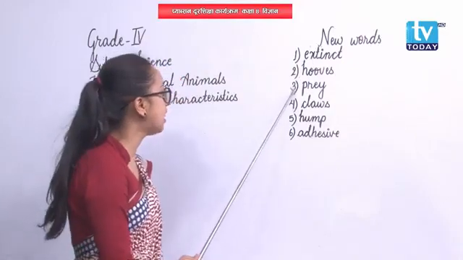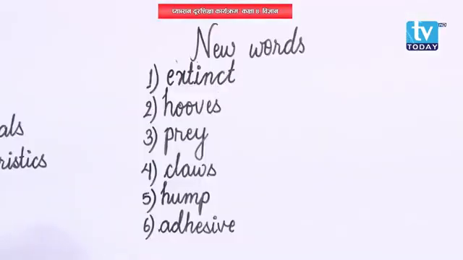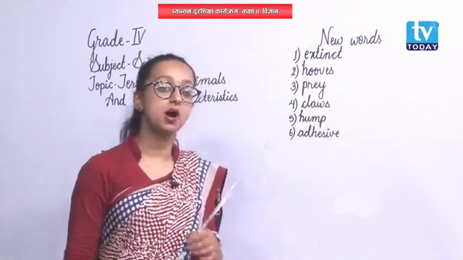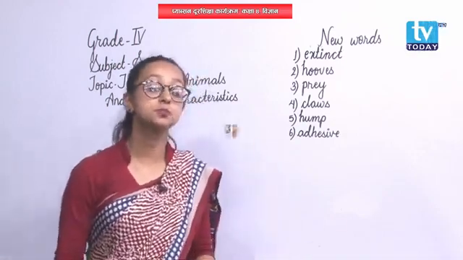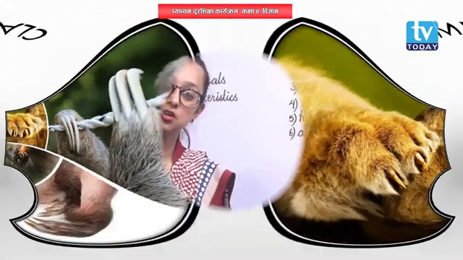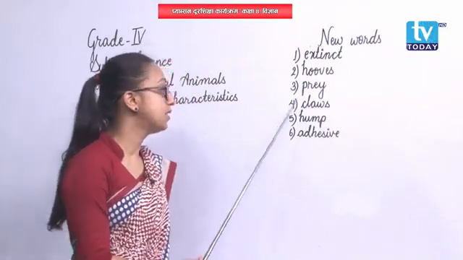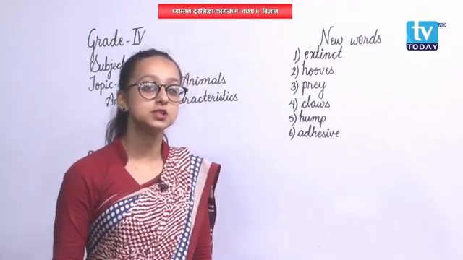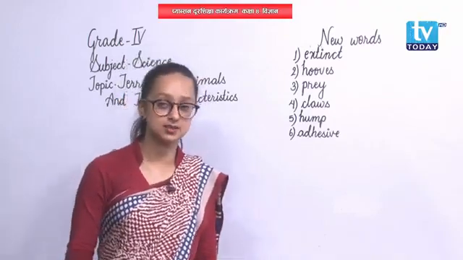Similarly, the third word is prey. Prey means the animals or birds that are hunted or killed by other animals for food. Then number 4, claws. Claws means sharp, pointed, nail-like structures on the feet of animals.